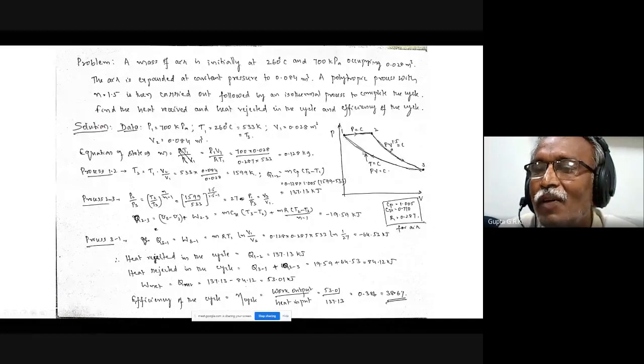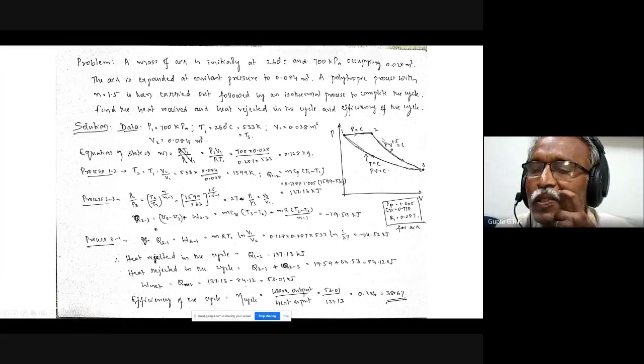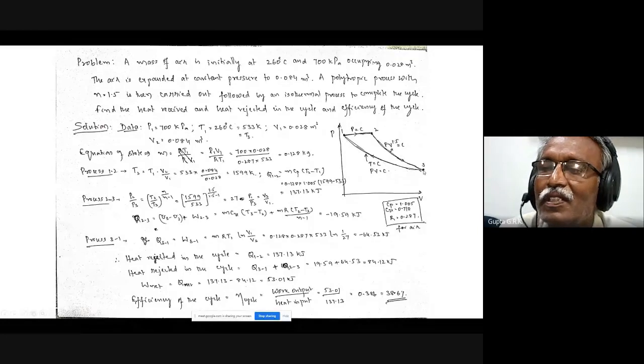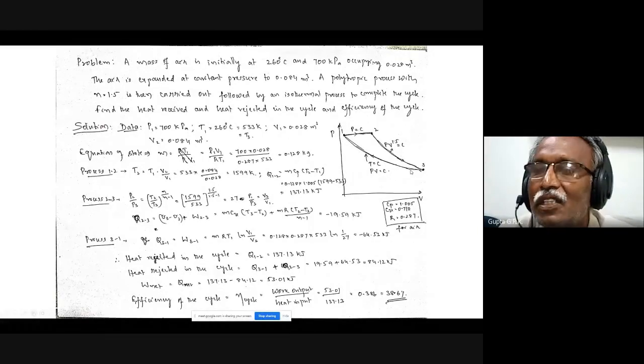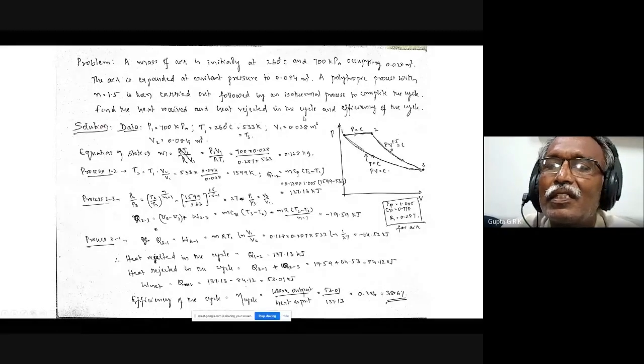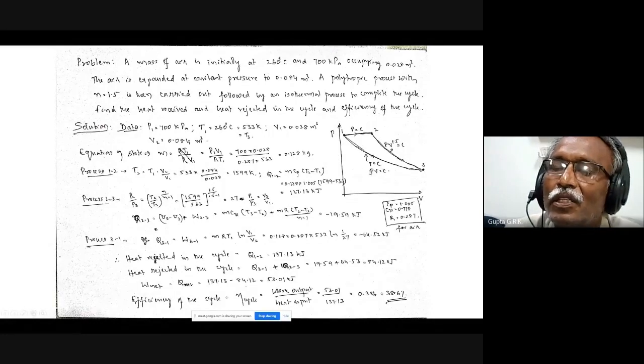followed by an isothermal process to complete the cycle. So here I have the isothermal process, here the polytropic process. These two must intersect at this point. So that is the other data. The property is not given here straight, but another process is given. So that is the additional data. And find the heat received and rejected in the cycle and the efficiency of the cycle.